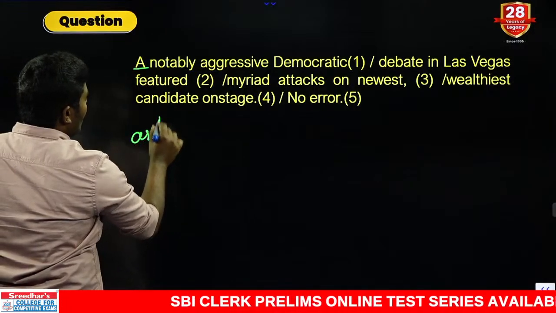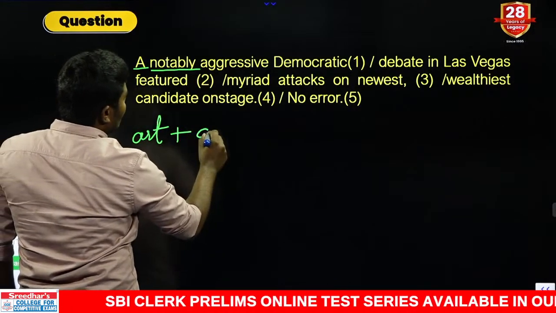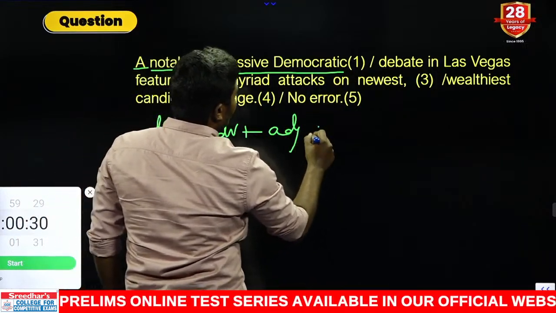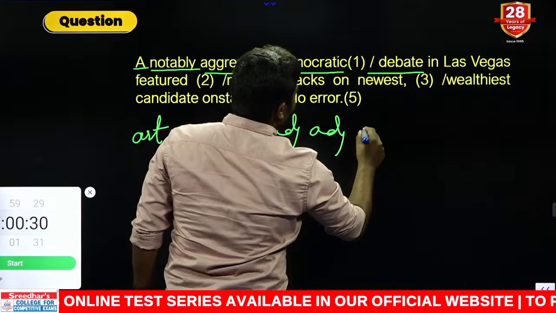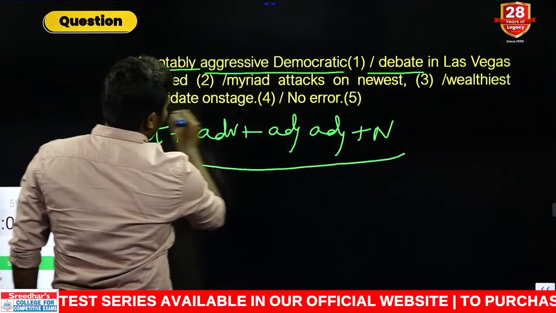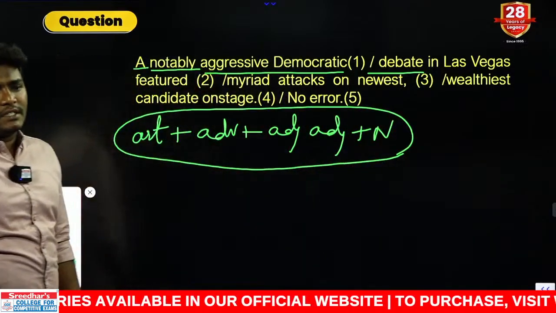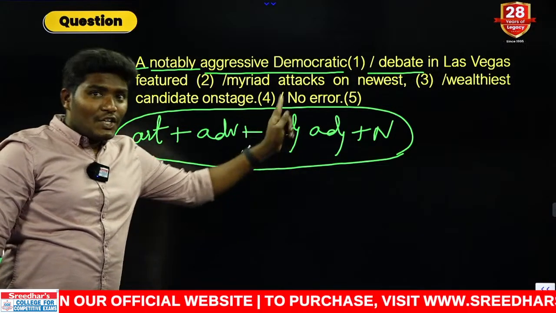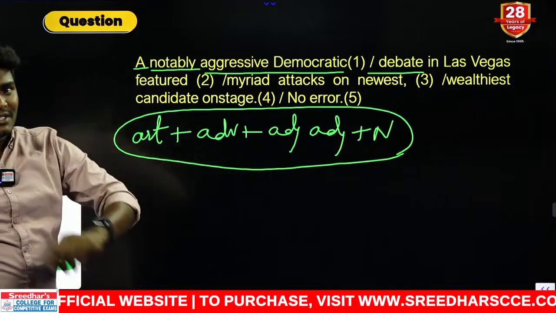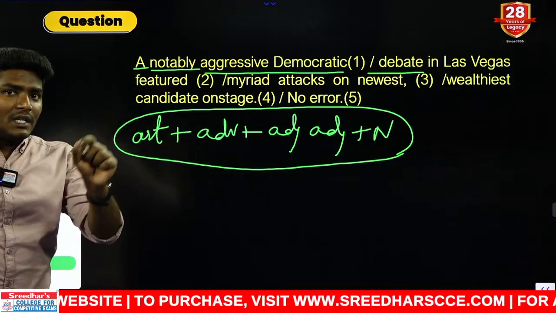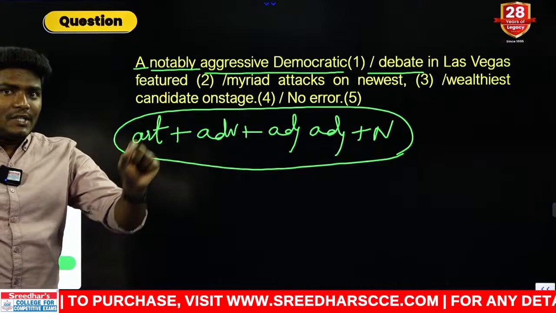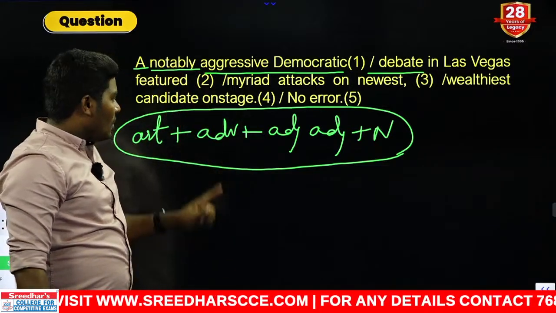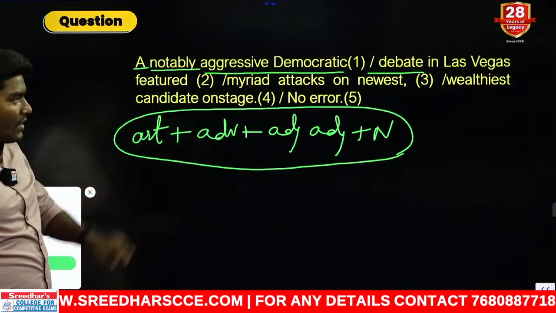What is the first one here? Article. Next, notably, is nothing but an adverb. Next combination is adjective, and the continuation is adjective followed by noun. This is a noun phrase, just like the one I gave you a couple of minutes ago. What was the rule I gave you? Article, adverb, adjective and noun. That was rule number 3 of noun phrases. I gave you 3 noun phrases. One is article plus noun. Another one is article, adjective, noun. Another one, article, adverb, adjective, noun. Yes or no? So this is rule number 3 of the noun phrases.